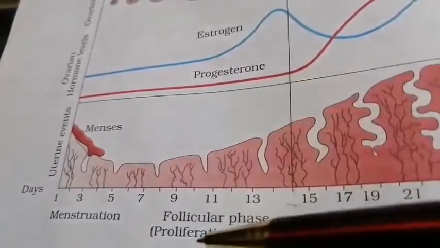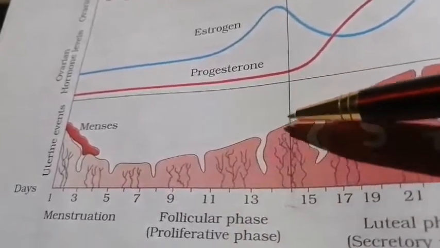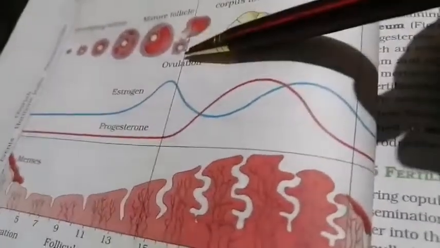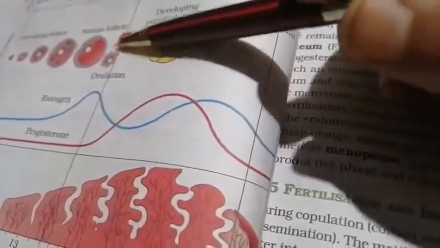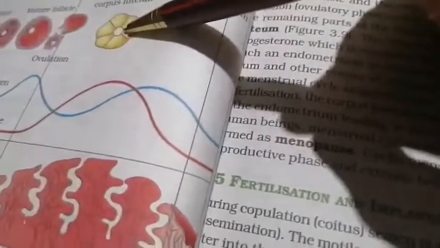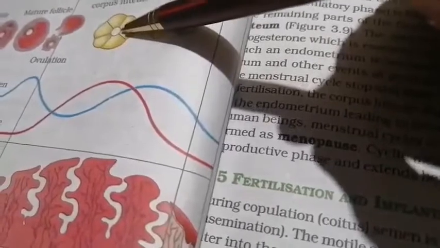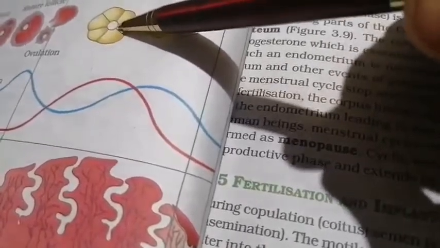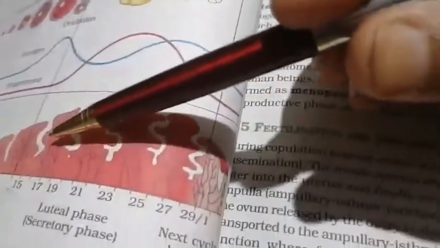So your uterine cycle is what? They are allowing the endometrium to grow. Fine? And after that, after ovulation, what is happening? This Graafian follicle, the part that is left, forms what? It forms your corpus luteum. And the corpus luteum is a source of what? Progesterone and estrogen both.